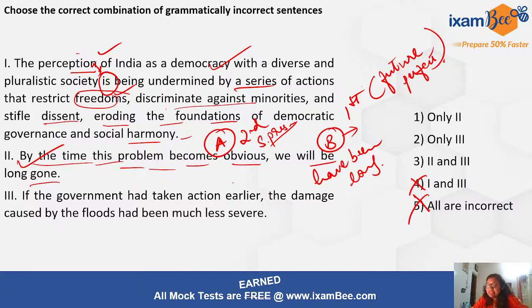All right, this is the case of conditionals, and in this case you will always see that with the government, if the government had taken action earlier, the damage caused by the floods would have been much less severe. Okay, so would have been is the correct usage in this case. So 2 and 3 contain the error. We will mark this as our answer and move ahead.